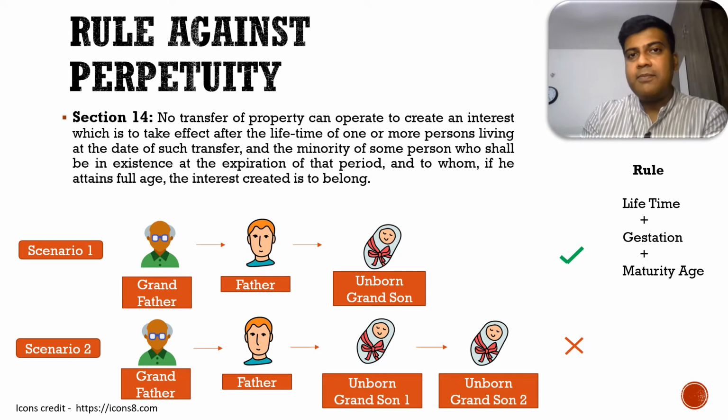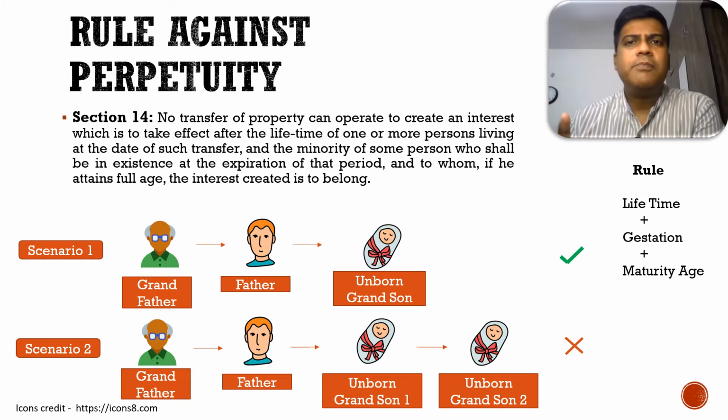So, let's assume the lifetime of the father or the son is 60 years, plus the gestation period of 9 months, plus 18. 60 plus 18 plus the gestation period of 9 months, which is 78 years plus 9 months. That is the maximum period the grandfather can hold the property to be given to the unborn grandson. So this is the rule against perpetuity.